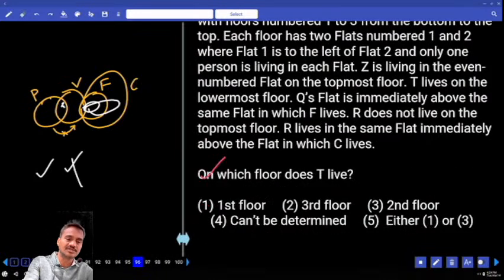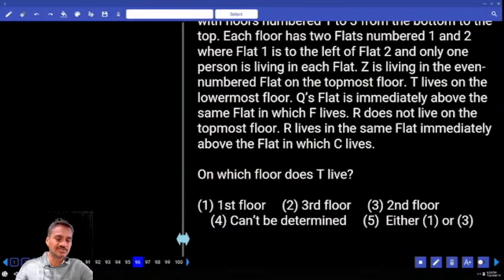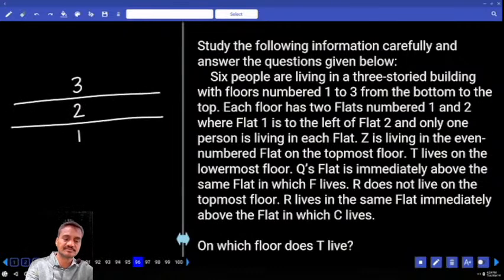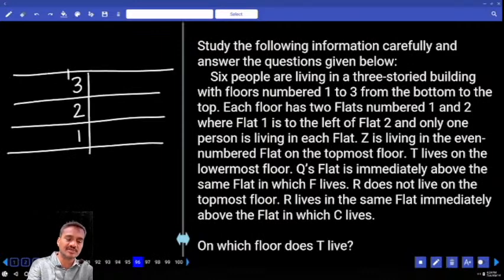Then 96 to 100. Here in 96 to 100, how many floors are there? 3 floors and 2 flats. 6 people are living in a 3-story building. Each floor has 2 flats. 6 persons on 3 different floors and 2 different flats.